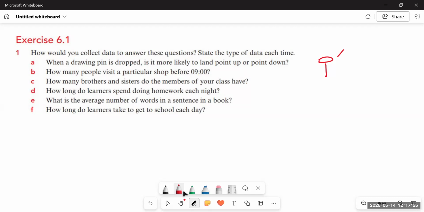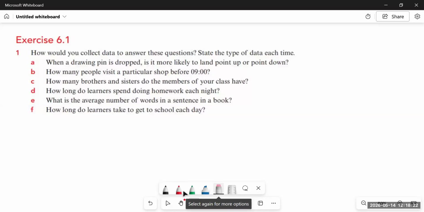Which will be up or which will be down. So what do we have to do? We don't need to ask anybody. We simply have to do an experiment. And by doing an experiment, we'll come to know that either the pin will be dropped point up or point down. We will drop a drawing pin many times and then we will collect the information.